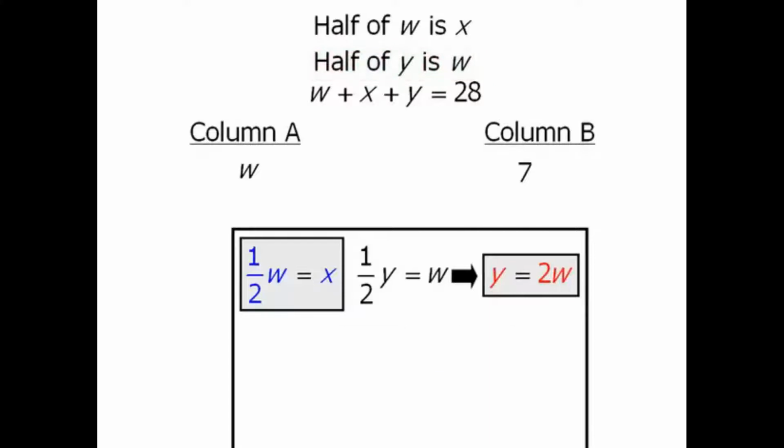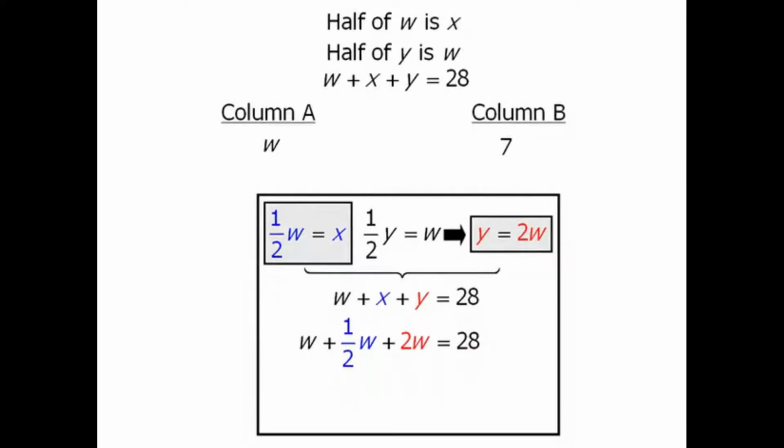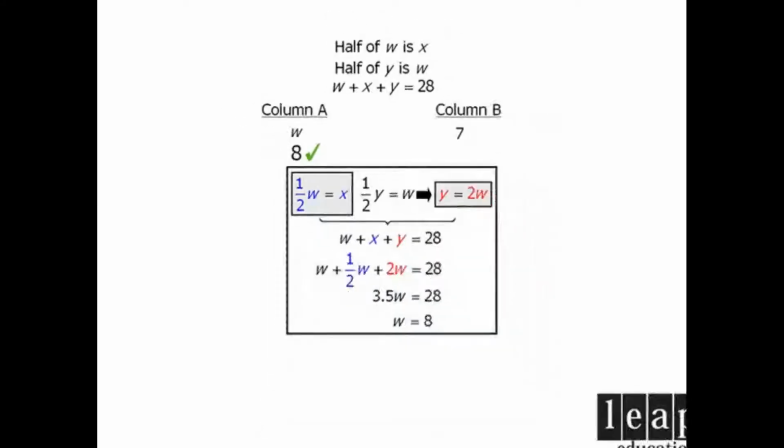Alright, we'll now take the equation we've been given. We'll leave W as it is, but we'll replace x with 1/2 W, and we'll replace y with 2W. And this will equal 28. At this point, we can simplify the left-hand side to be 3.5W, and finally, when we divide both sides by 3.5, we get W equals 8. So column A is equal to 8, in which case it is greater than column B, and our answer is A.